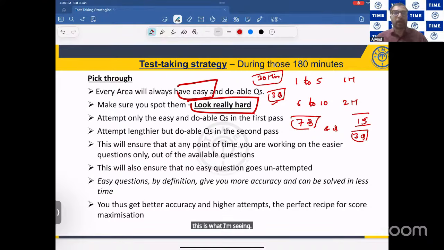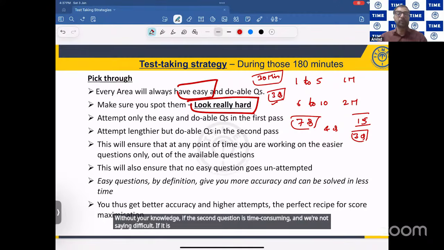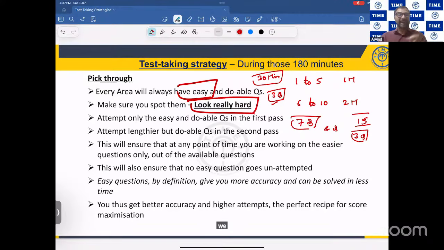Why do you have to follow this strategy? You need to follow this strategy because without your knowledge, if the second question is time consuming, I'm not saying difficult, if it is time consuming, we may end up spending more amount of time. And then what will happen? The pressure builds up unnecessarily. So to reduce the pressure, please keep on doing the iteration.